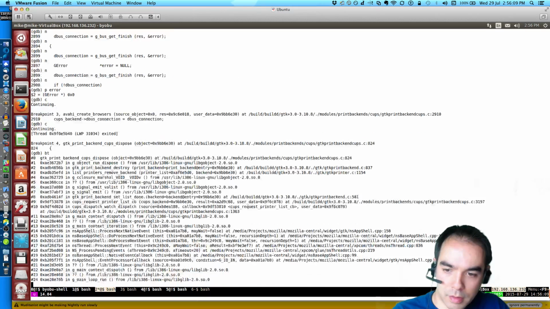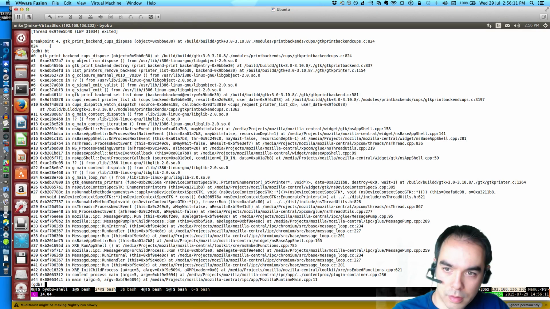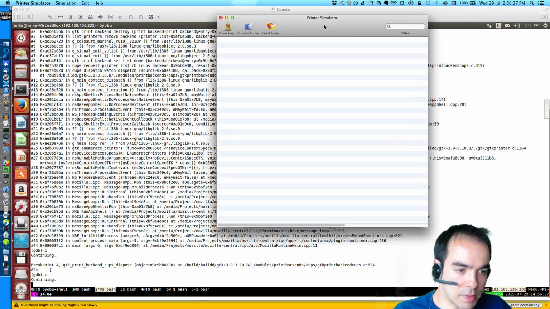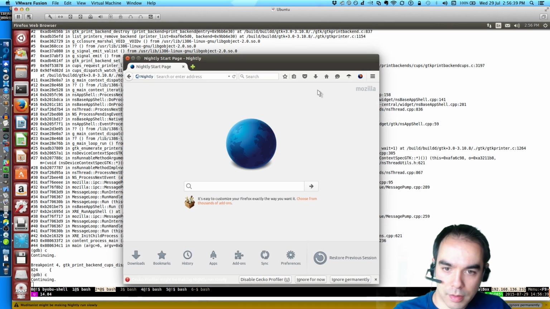Why? Because the list is done. Why is the list done? To reach the last item? Huh. That's weird. I also don't see any print jobs in the printer simulator. What went wrong there?